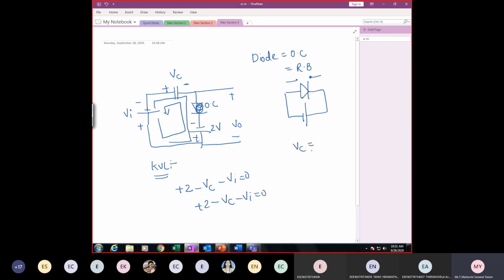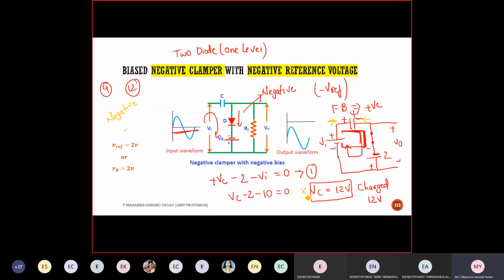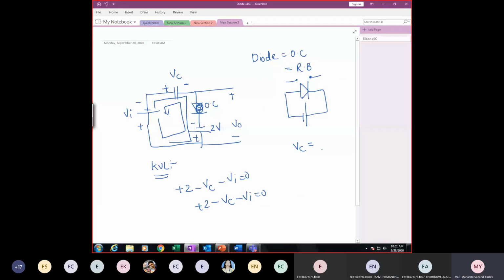What is the voltage across the capacitor VC? It is 12 volts. So simply substitute: plus 2 minus 12 minus VI is equal to 0. So VI is equal to minus 10. Is it correct? KVL is correct or wrong? Wrong. Why? Because it is open circuited.